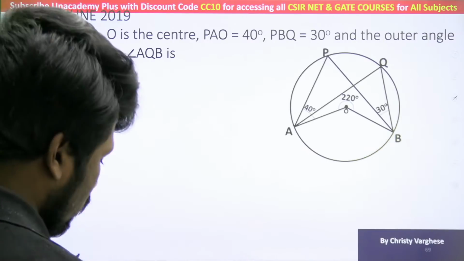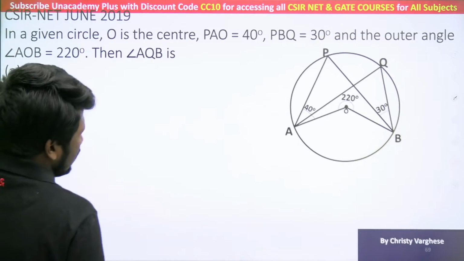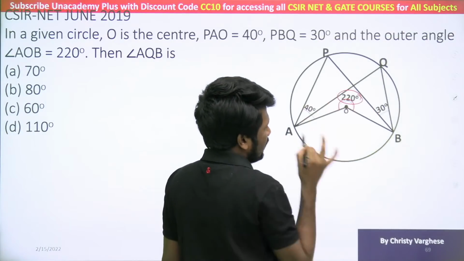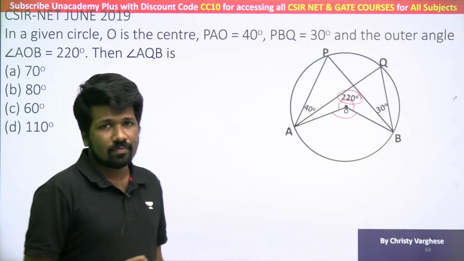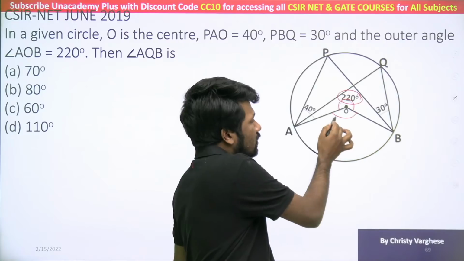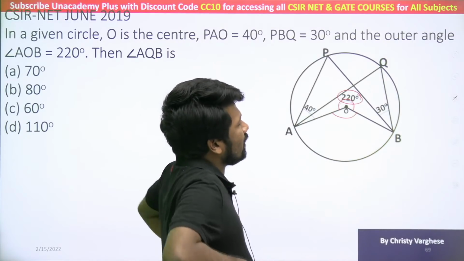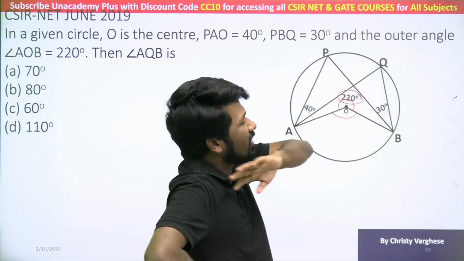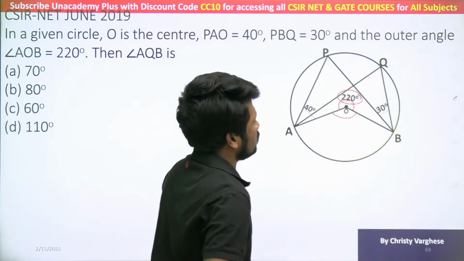Okay, many of you got it right. So this question, you should be careful. Angle subtended means this is not angle subtended. This is called the reflex angle. Angle subtended means this inside angle itself. A and B subtending angle to the center will be this angle only. So first you need to find that angle, then only you can find the answer easily. Don't take 220 degree, half is 110 degree, that is wrong. You cannot do that. The inside angle itself you should take.